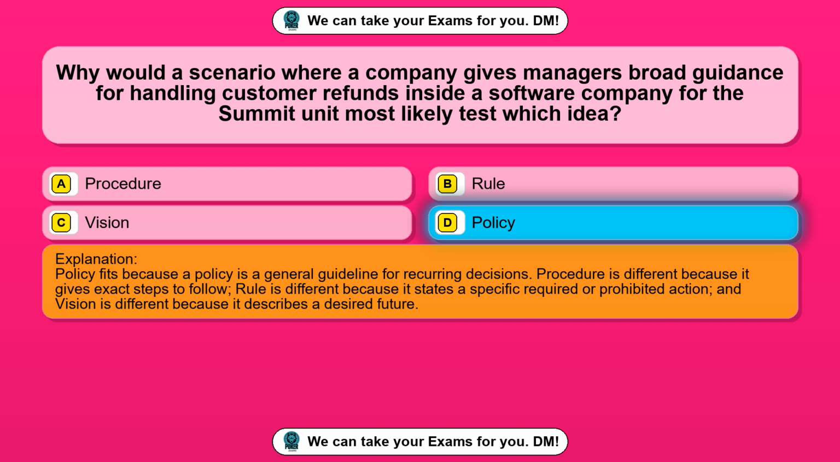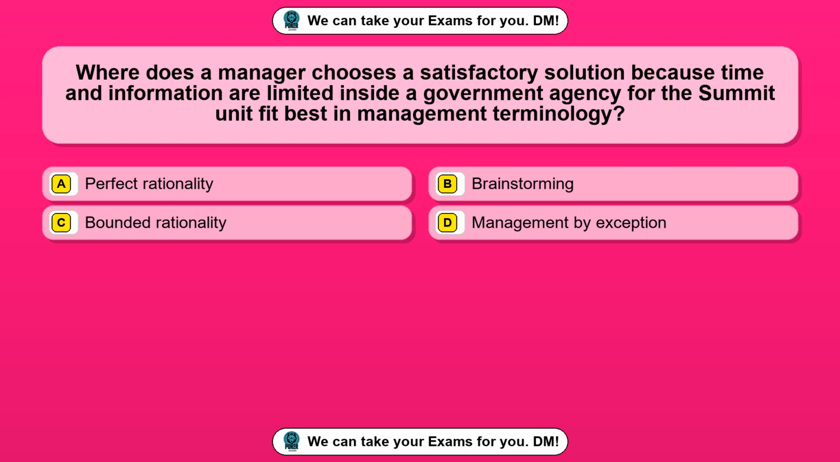Question 62. Where does a manager choose a satisfactory solution because time and information are limited inside a government agency for the Summit unit fit best in management terminology? Option A, perfect rationality. Option B, brainstorming. Option C, bounded rationality. Option D, management by exception. The correct answer is option C, bounded rationality.